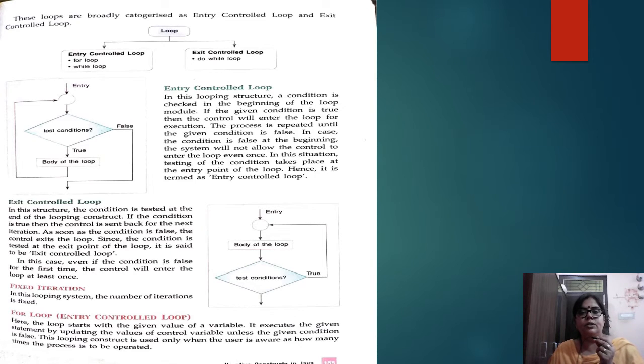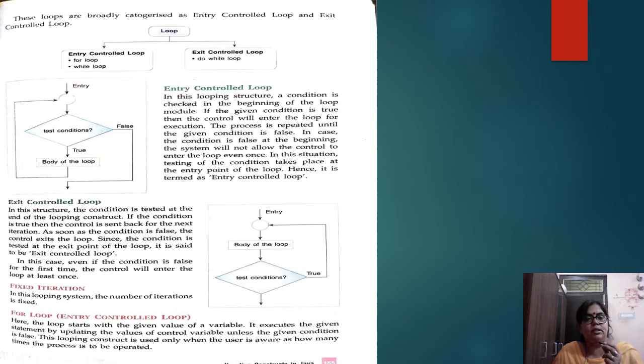Entry control loop means the process is repeated until the condition is true. In case the condition is false at the beginning, the system will not allow the control to enter the loop even once. In this situation, testing of the condition takes place at the entry of the loop. See here, the testing takes place at the entry of the loop.